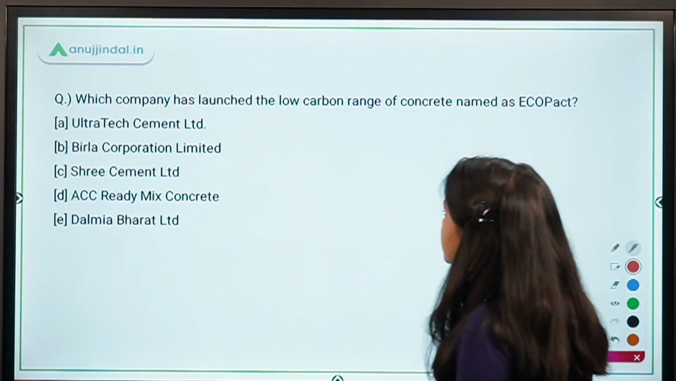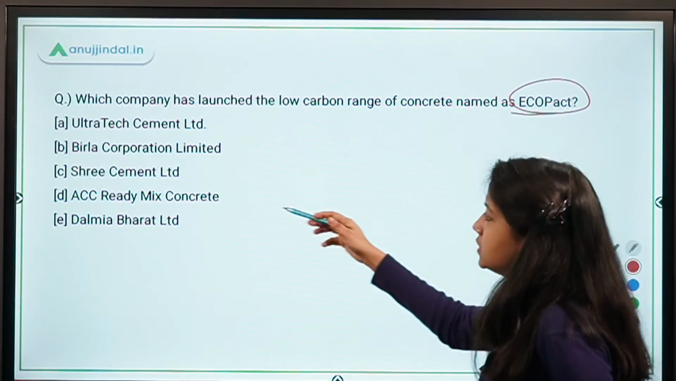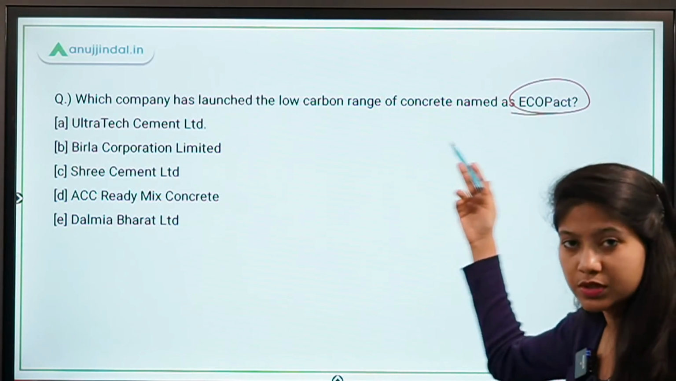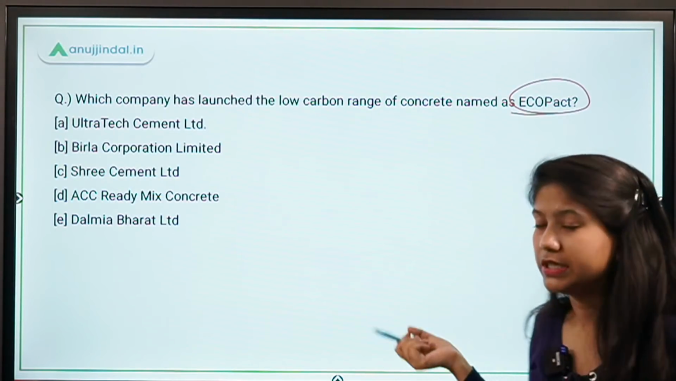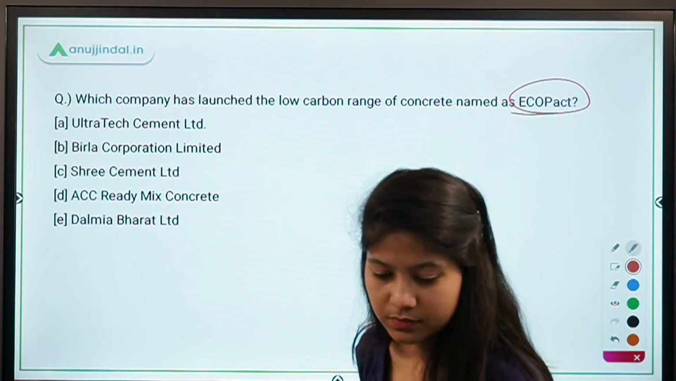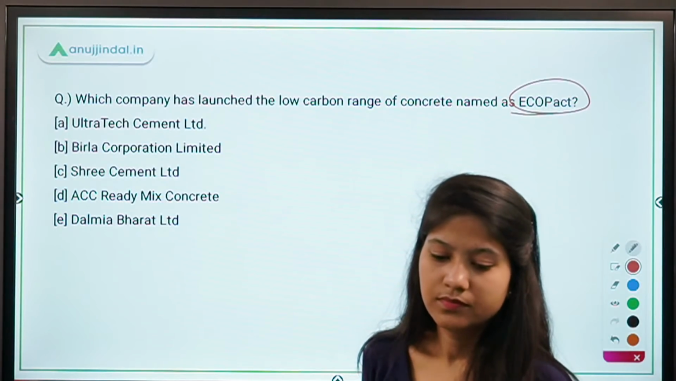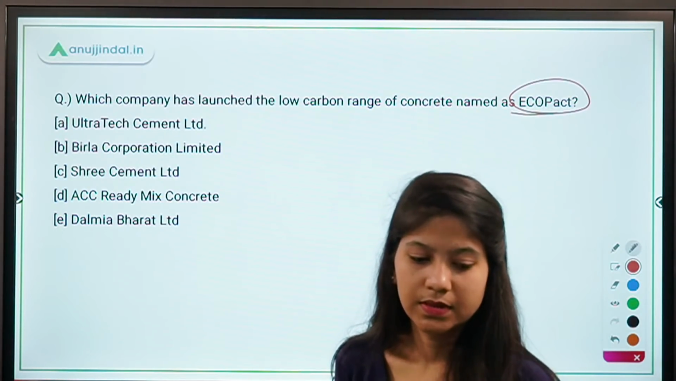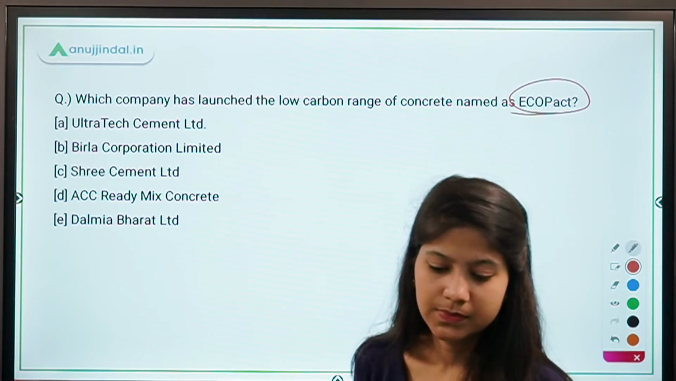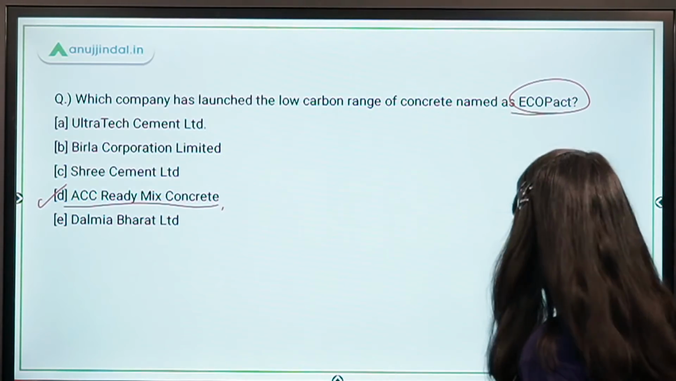Which company has launched the low carbon range of concrete named EcoPact? So you have the 5 companies producing cement. Which company has produced this low carbon range concrete? Absolutely right, guys. It's ACC, Ready Mix Concrete.